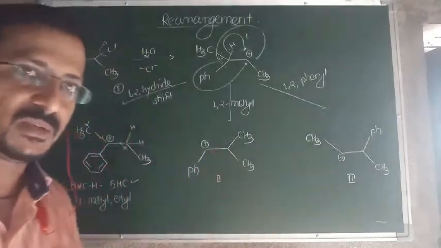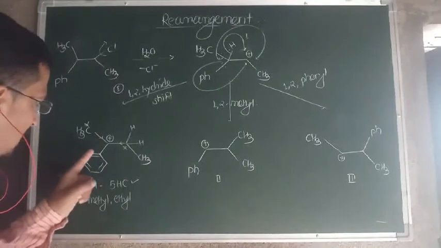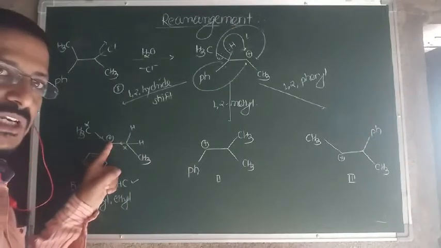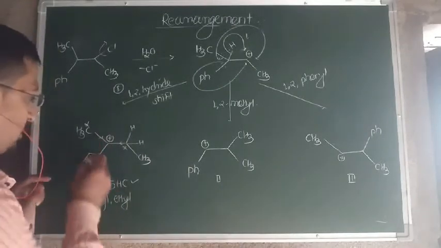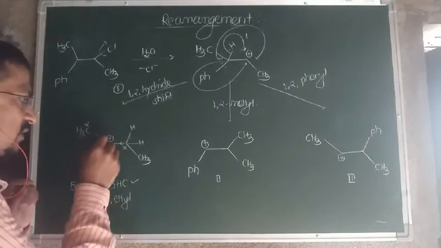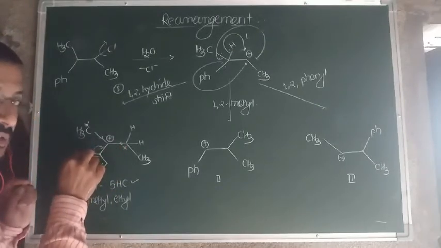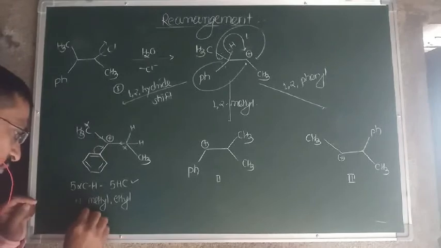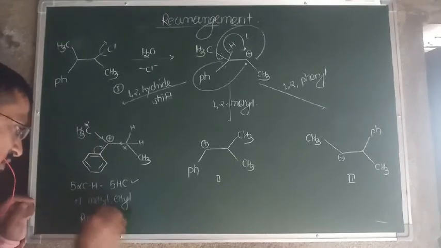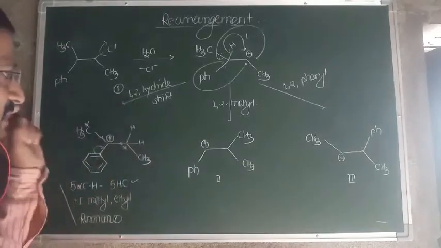Resonance is possible whenever there is a situation A double bond B, C having positive or negative charge. So the positive charge is nullified and shifts here. So in addition to that, there is also resonance. These factors are responsible for stabilizing this carbocation.